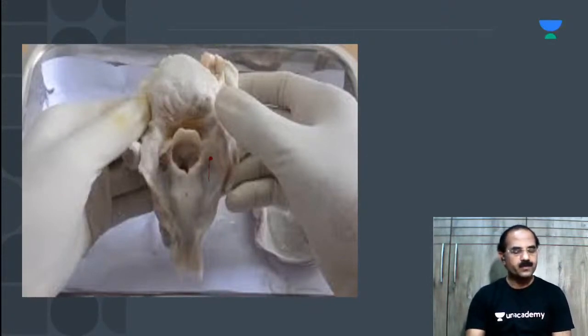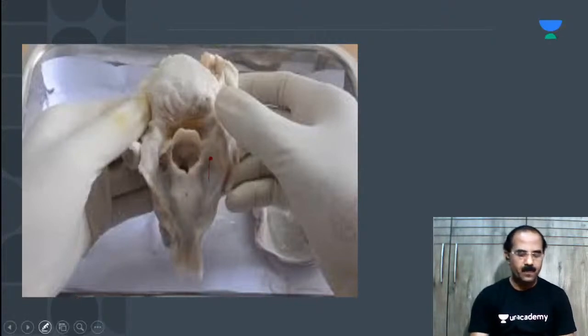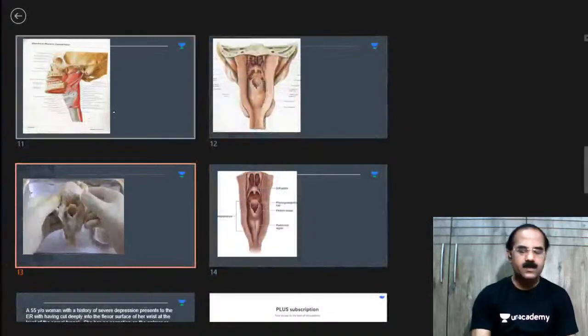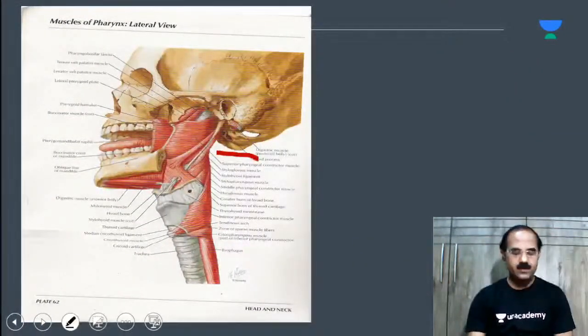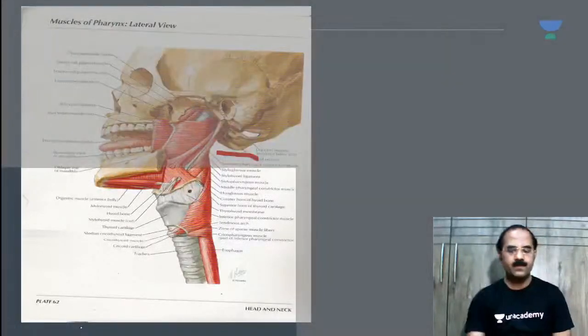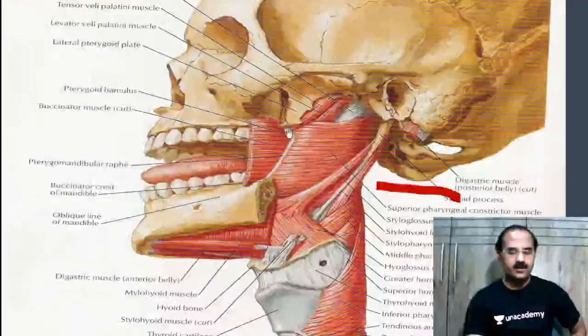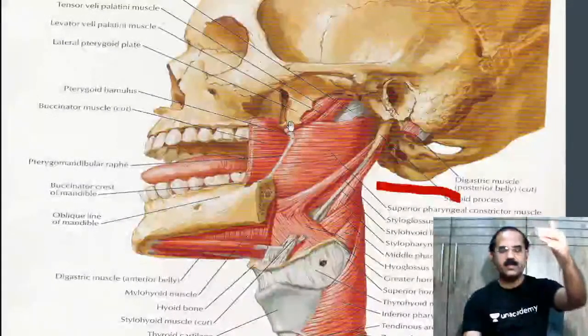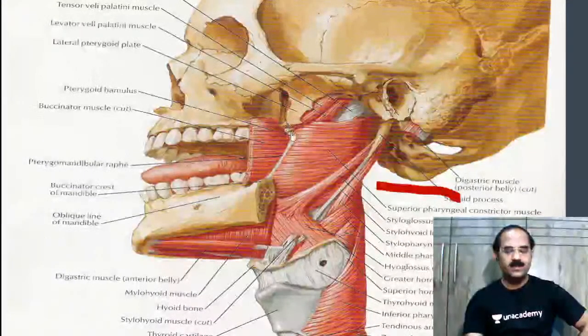Okay, clear to all of you? So that's the pyriform fossa. Okay, just see this. This is what I was telling you. Something I'll show you in the slide. Right. So tell me, what is this structure that I'm showing? This is what I was trying to tell some days back, but I didn't have the slide for that. Yeah. What is this structure?